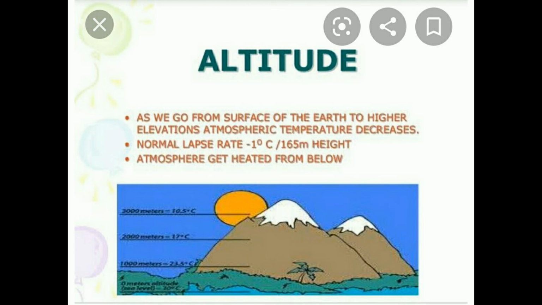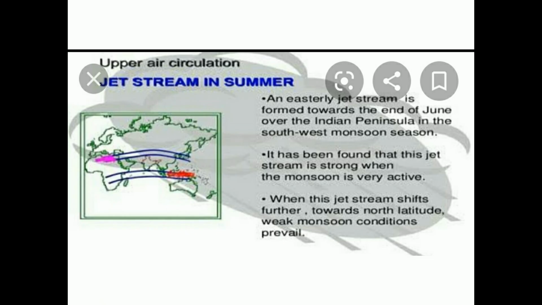And the next one is upper air circulation or upper atmospheric circulation. What is this upper atmospheric air circulation? So we know that after some height there will be some sort of circulation in the atmosphere, and depending upon this there will be a lot of changes in the temperature also. The climate of India is also affected by the movement of upper air currents known as jet streams.